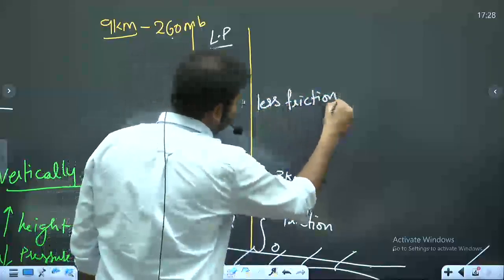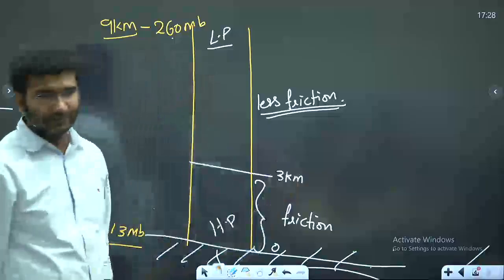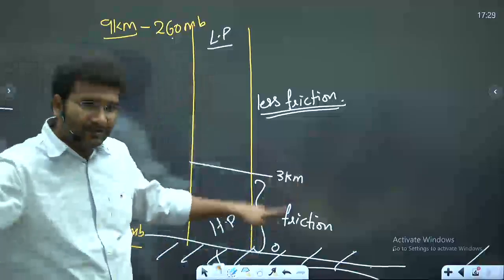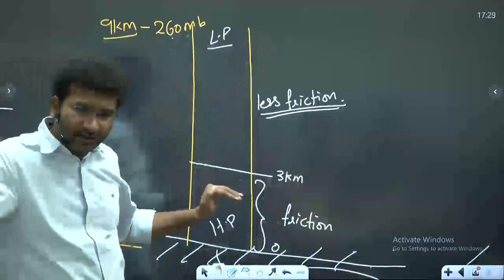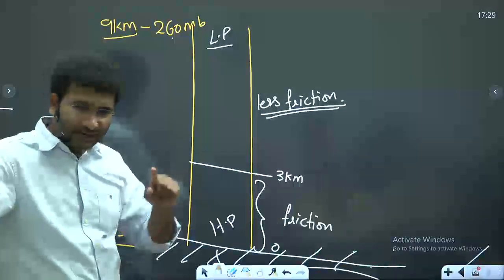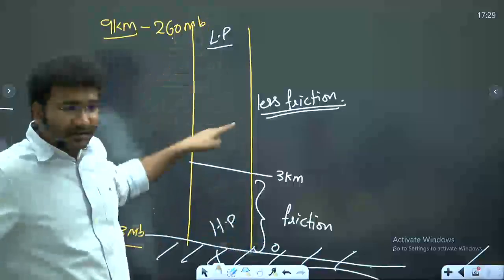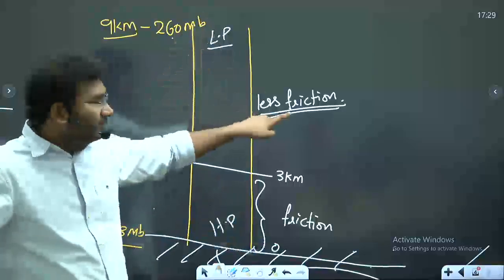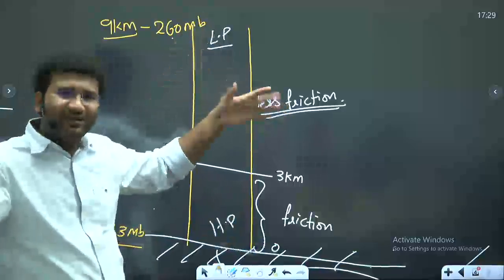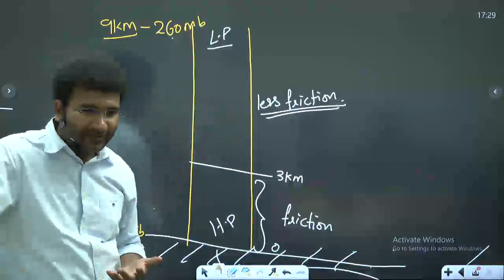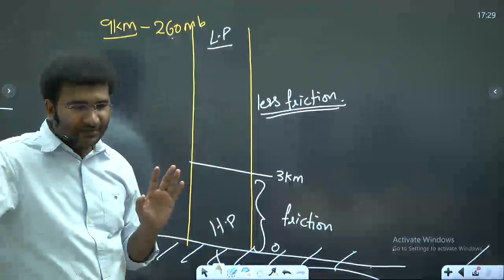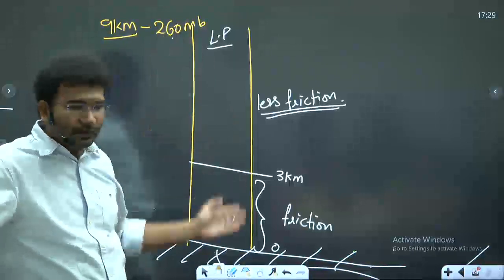Less friction. ठीक है? More friction and less friction, because this air is in contact with earth surface. That's why it has more friction, and this air is not having friction, so it moves in irregular manner. It will not listen to the general principles. Right? This is something which you need to know about the vertical pressure gradient.